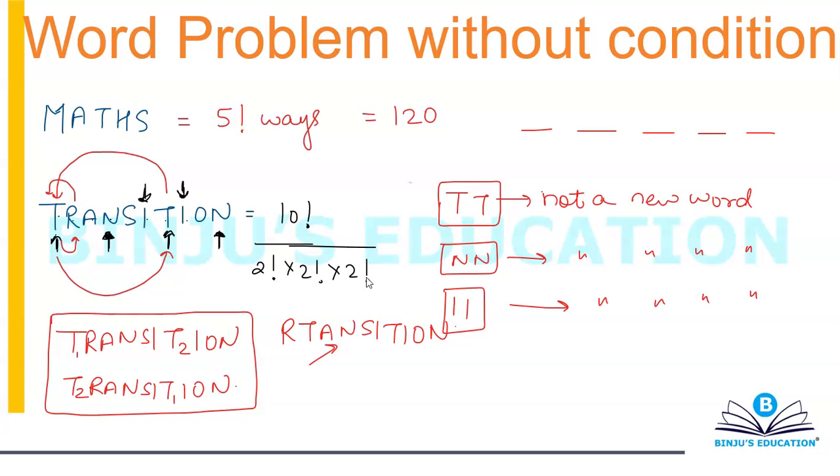Now many people do ask me, sir, why can't we simply write this as 10 factorial by 6 factorial? I hope you have understood. The problem is not interchanging of T and N, T and I, and N and I. The problem is interchanging of two T's, two N's and two I's. So first 2 factorial is for 2 T's, second 2 factorial is for 2 N's, and third 2 factorial is for 2 I's. I hope it's clear to everyone. So just remember this.